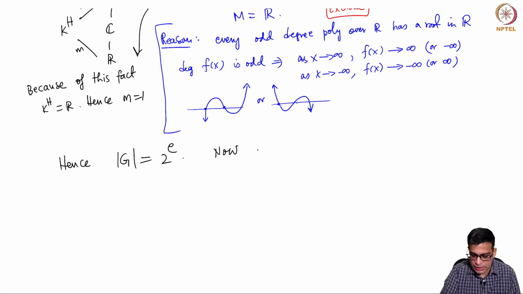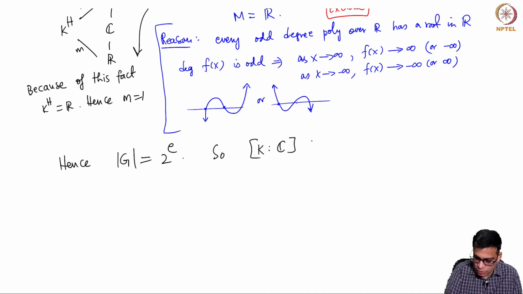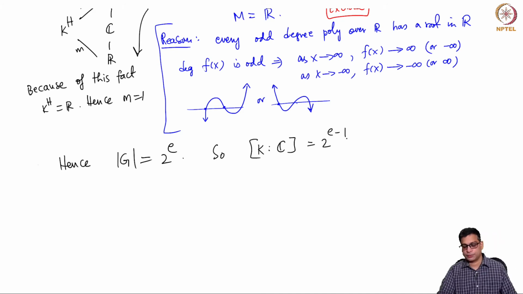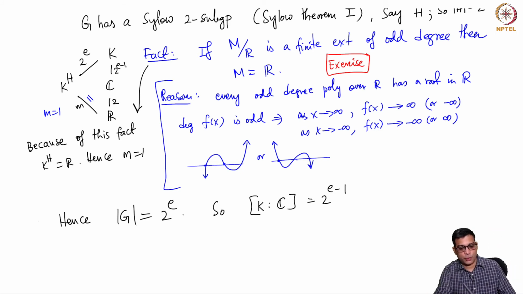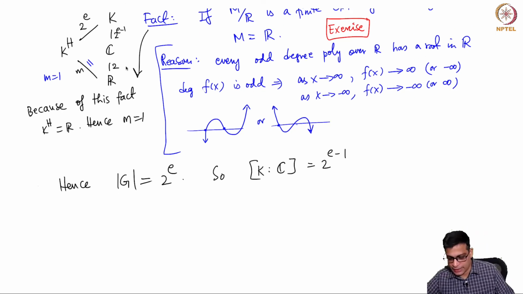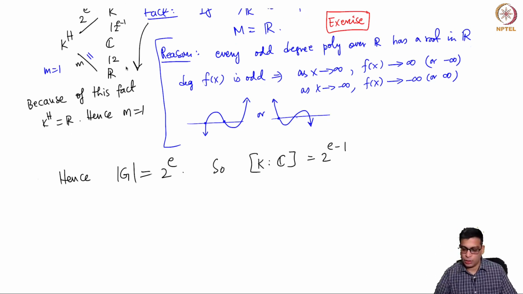Now this tells me that the degree of this extension is 2 power e minus 1, right, because this is an equality, so m equal to 1, so this is 2 power e and this is 2 power e minus 1, right. So the product will be 2 power e. So K is an extension of C of degree 2 power e minus 1.